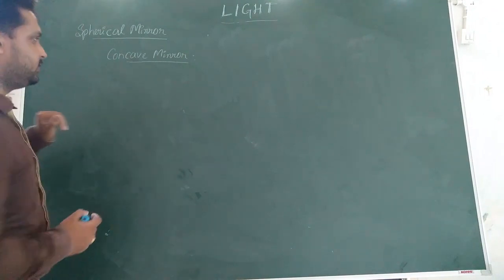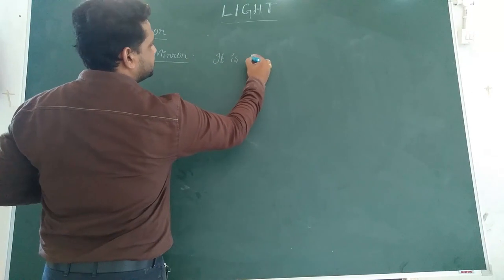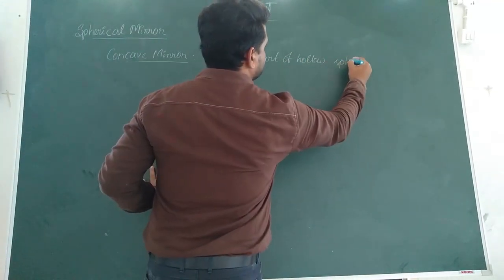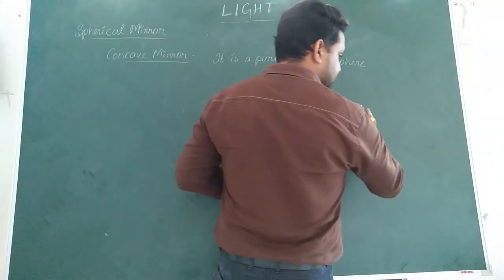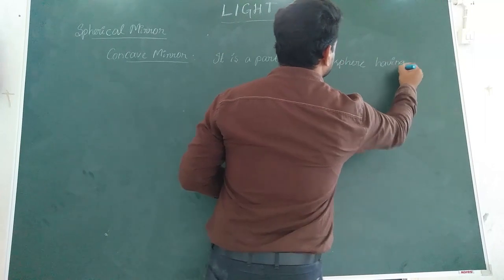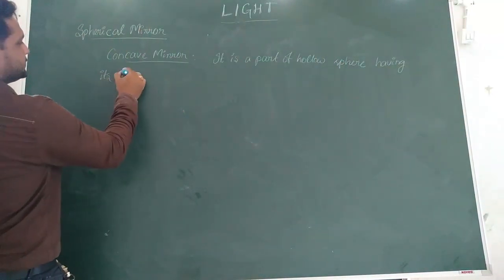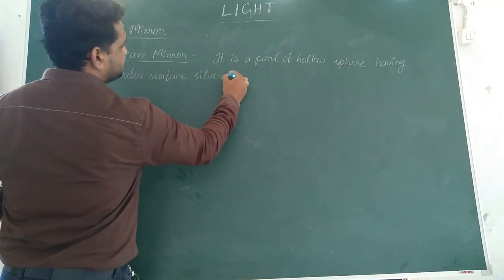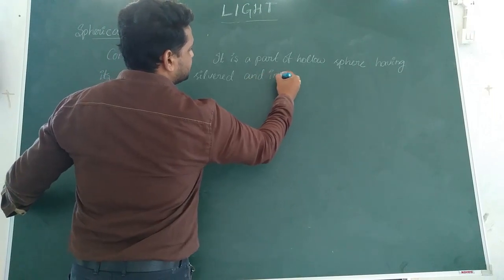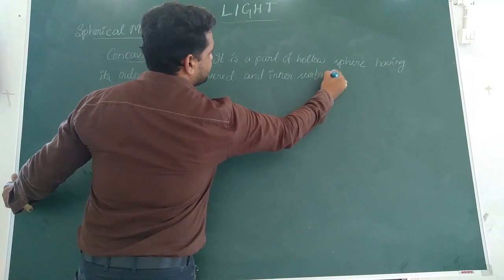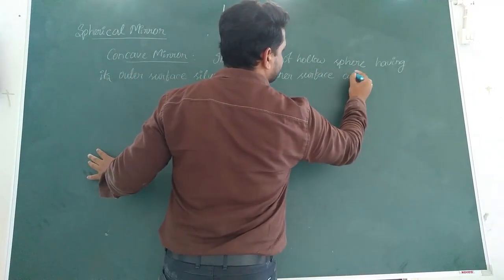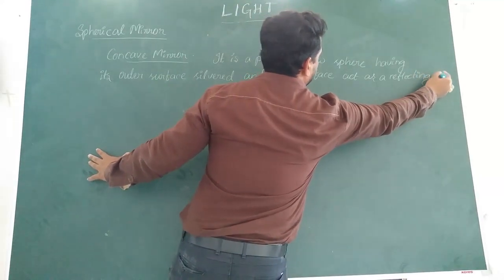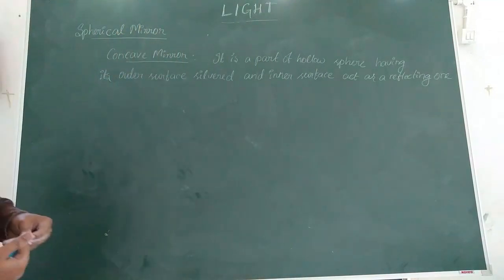Now let's start with the concave mirror. A concave mirror can be defined as a part of a hollow sphere having its outer surface silvered and the inner surface as the reflecting one.